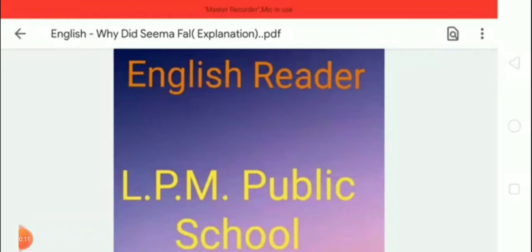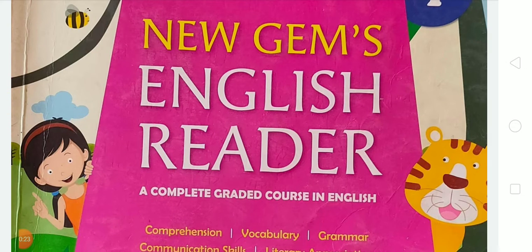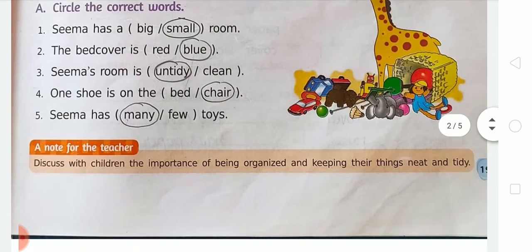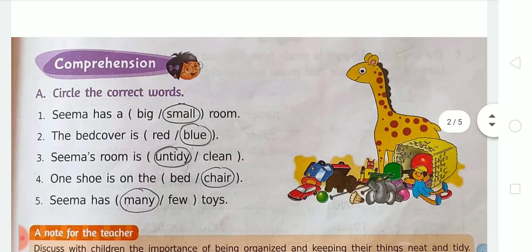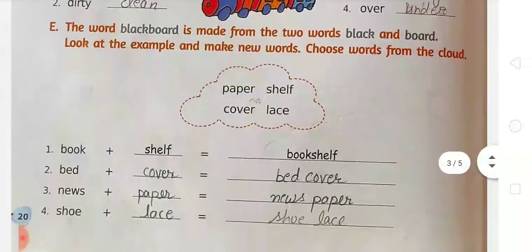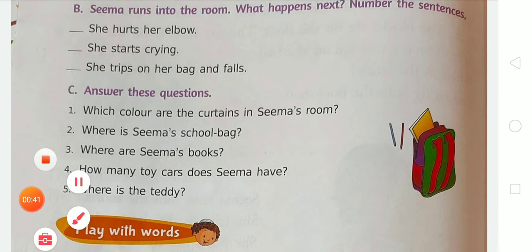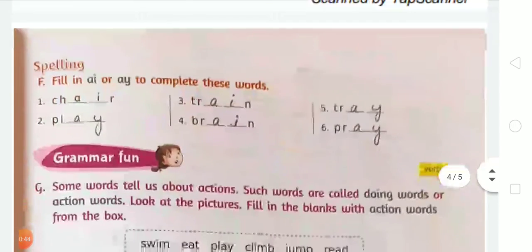Dear student, in today's video I am going to explain the remaining exercises of chapter number 3. So for that, you all take out your New Champs English Reader book. Student, this is your English Reader book. Open chapter 3, that is "Why Did Seema Fall?" We have already completed the exercises of page number 19 and 20, so we are moving to the next exercises, which are given on page number 21.